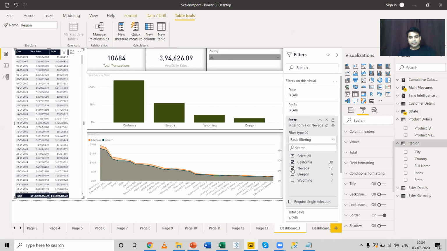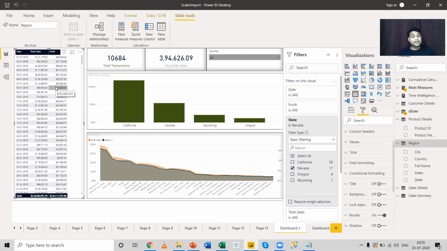Now, if I select Nevada and unselect California, only the Nevada details will be viewed over here. This particular filter is applied only for this visual specifically. So that's why it's a visual level filter. Any filter which is applied specifically to a particular visual is a visual level filter.